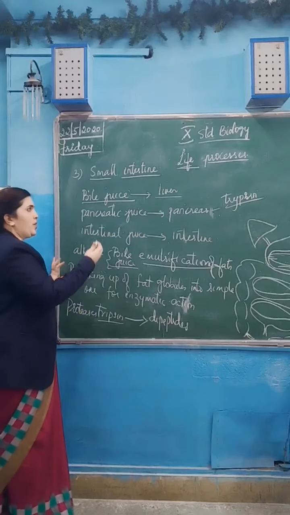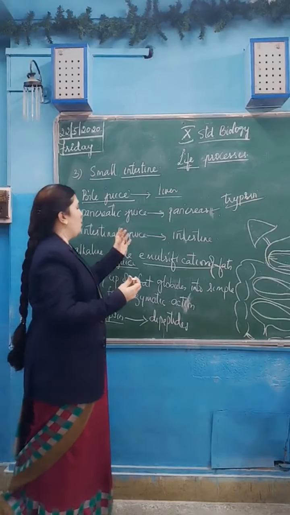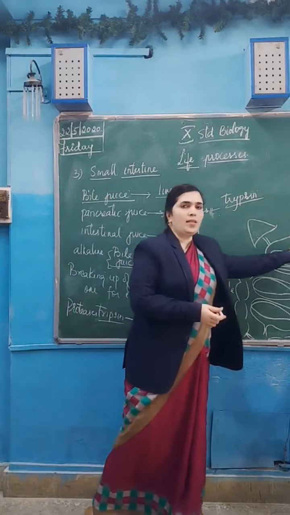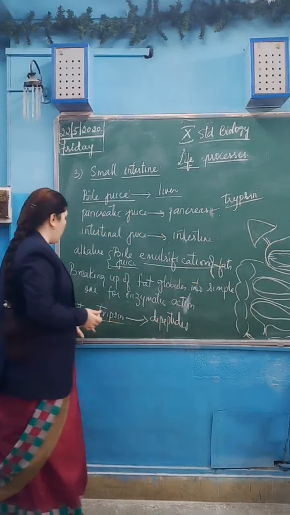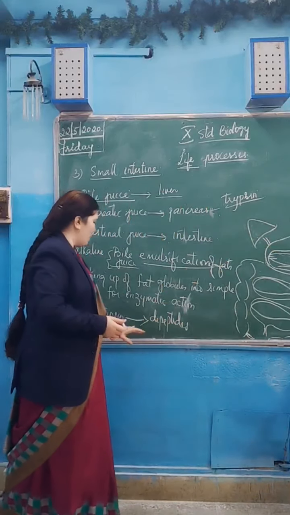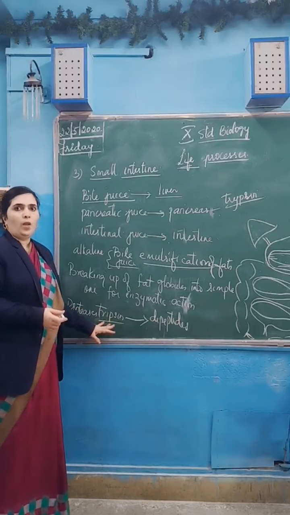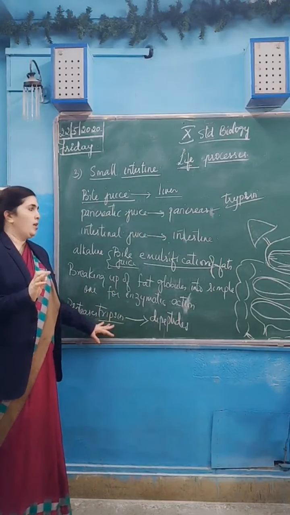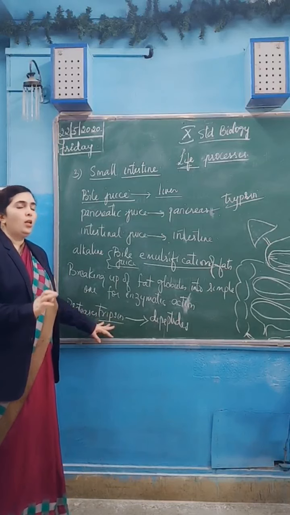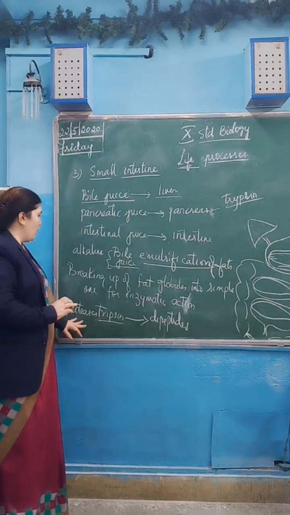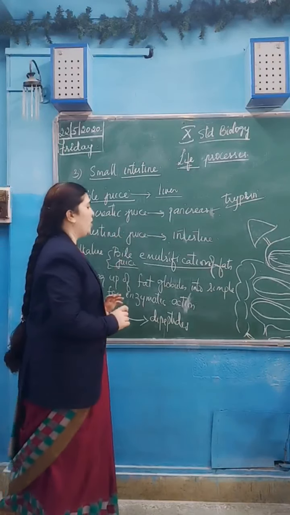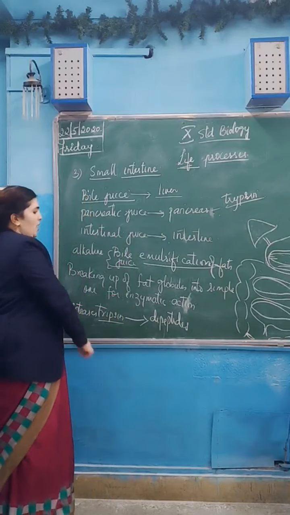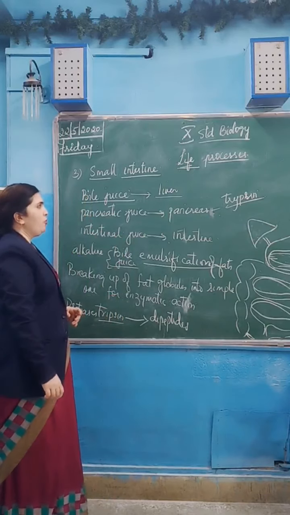Further, what does trypsin do? The partially digested proteins in the stomach are broken down into dipeptides by the action of trypsin. Trypsin is an enzyme which acts on proteins which were broken down by the stomach.